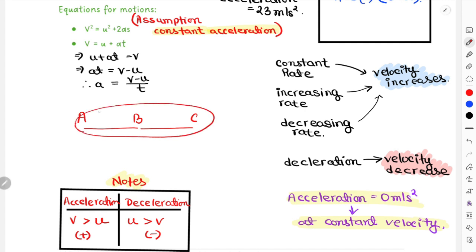You cannot take the entire journey as a whole, because acceleration was not constant. If your acceleration changes, you have to break the journey into sections up to which the acceleration was constant. I hope the concept was clear.